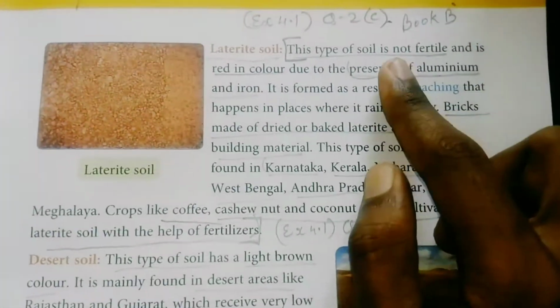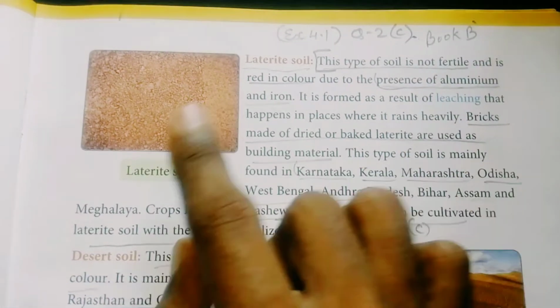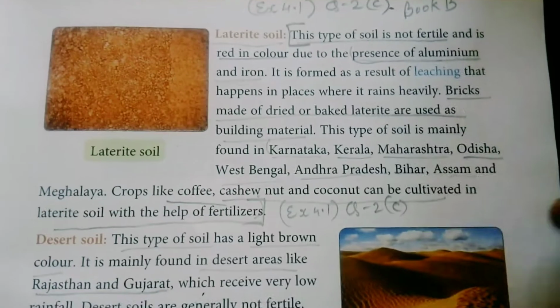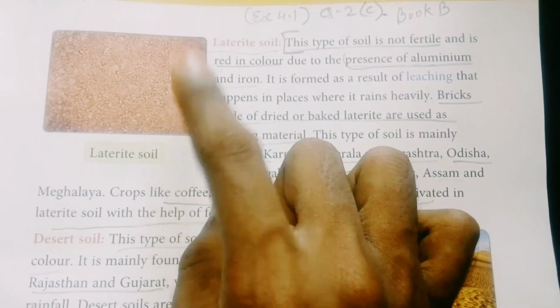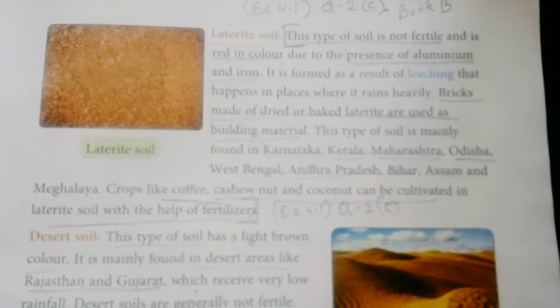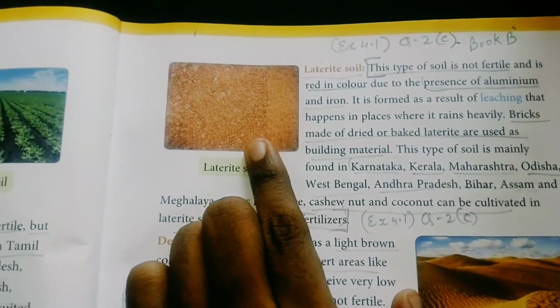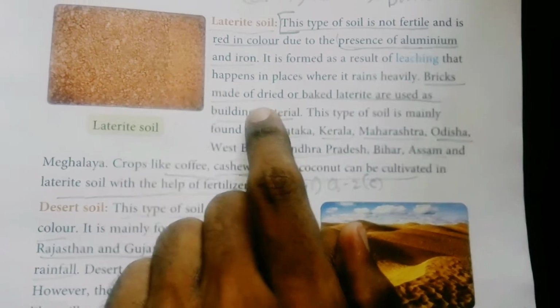This type of soil is not fertile. It is not used for agriculture purposes, and it has mineral content such as aluminum and iron. It is rich in aluminum and iron, and bricks are made from this kind of soil. The bricks for building construction are baked from this laterite soil.